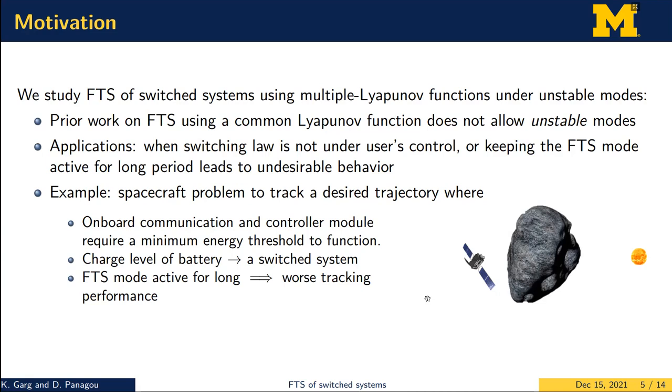And the battery level of this particular spacecraft can be modeled as a switch system where it increases to its fullest within a finite amount of time when the solar panels point in a particular direction towards the sun, and it decreases when it's not pointing towards the sun and when the spacecraft is tracking its desired trajectory, pointing towards the point of interest using its communication and control systems. So in this particular example, if we keep the finite time stable mode active, which is the mode when the solar panels are pointing towards the sun at all times, then it would lead to worse tracking performance.